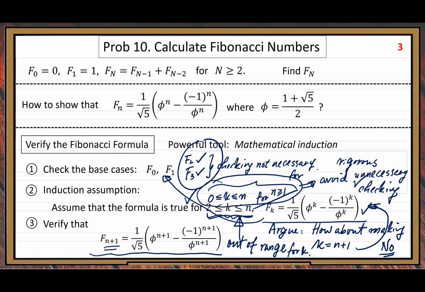How can you extend that assumption? How can you expand that range without any rigorous mathematical work? You cannot. That's illegal. But here, we want to extend that range.